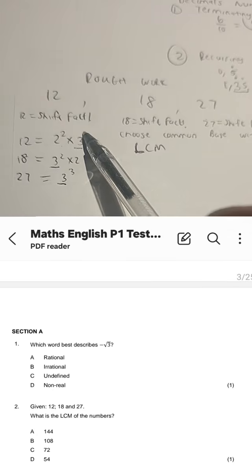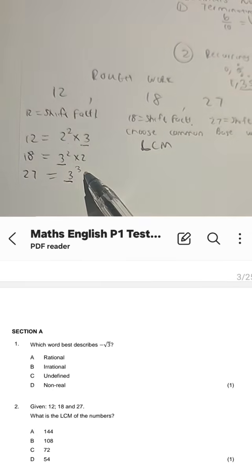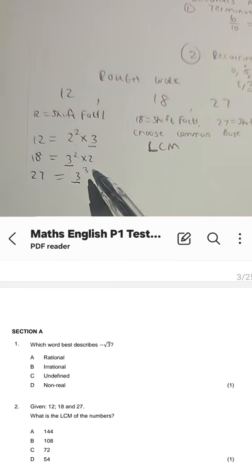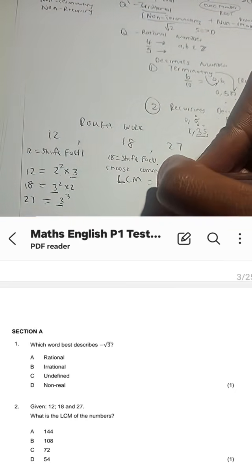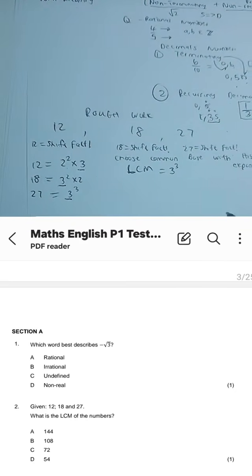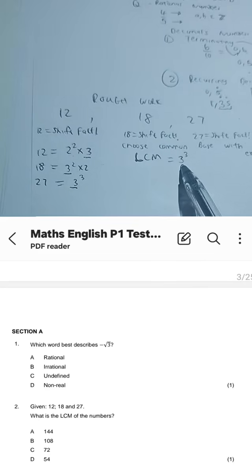Is it 3 to the power 1, because we know there's a 1 there? Is it 3 to the power 2? Or is it 3 to the power 3? Which one has the highest exponent? It is obviously going to be 3 to the power 3. So we write that as part of our LCM.